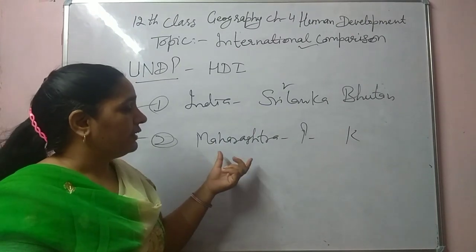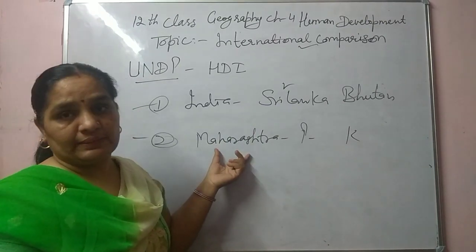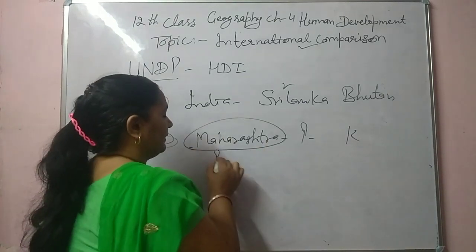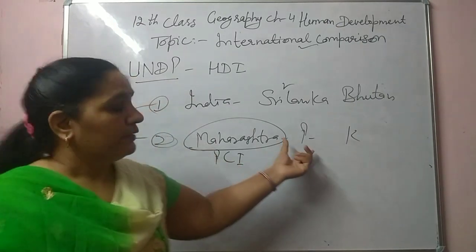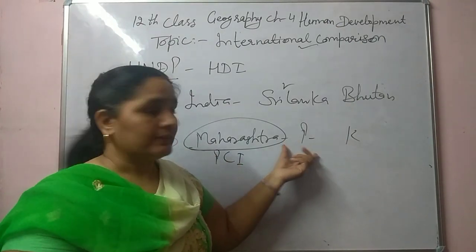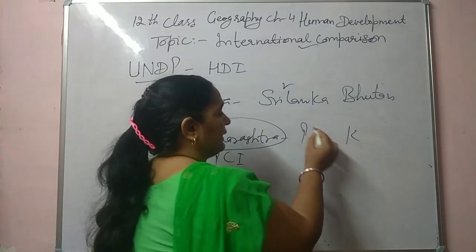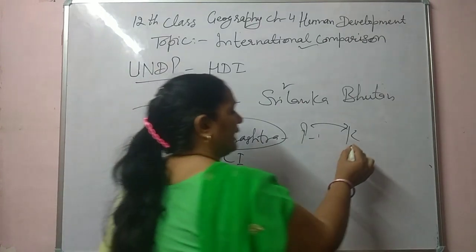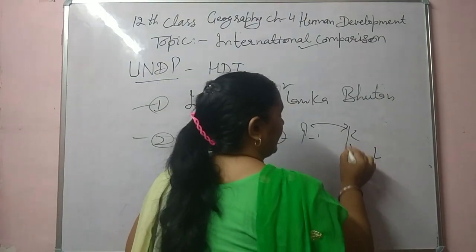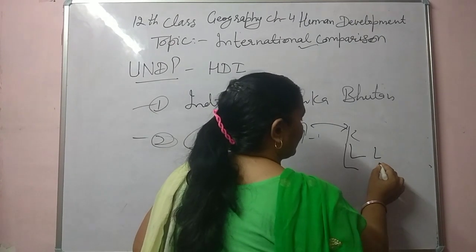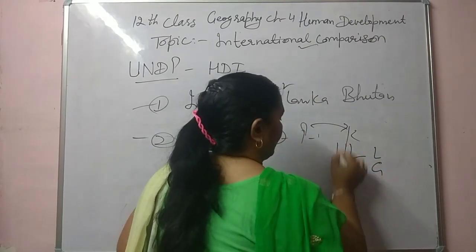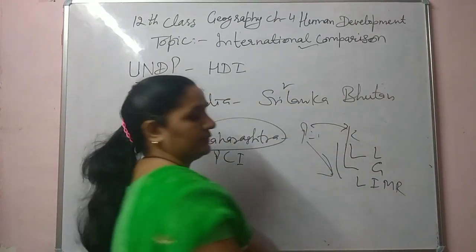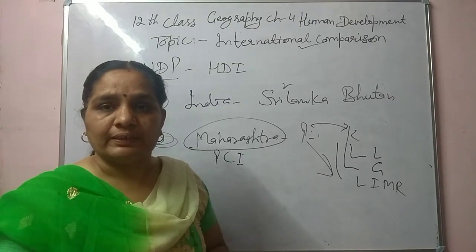Now we will discuss the comparison among the Indian states. You all are aware that Maharashtra state has the highest per capita income in India. Punjab state also has more per capita income than Kerala. But you know that Kerala has the highest literacy rate, highest gender ratio, and lowest infant mortality rate compared to Punjab state. Are you getting what I am saying?